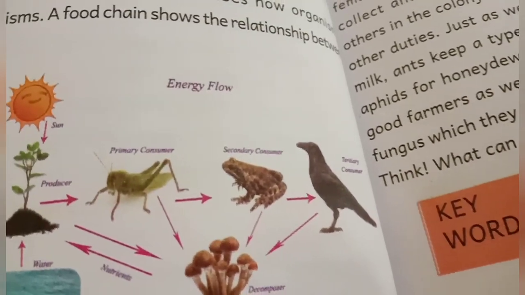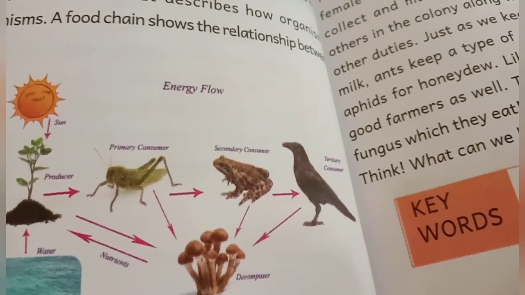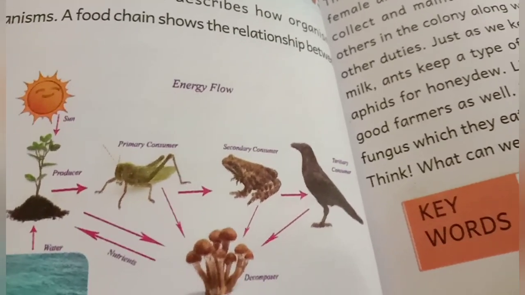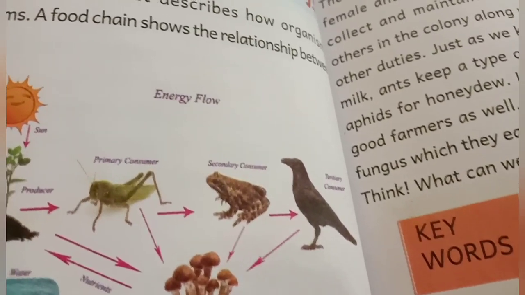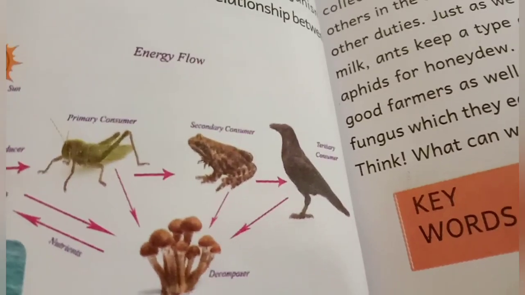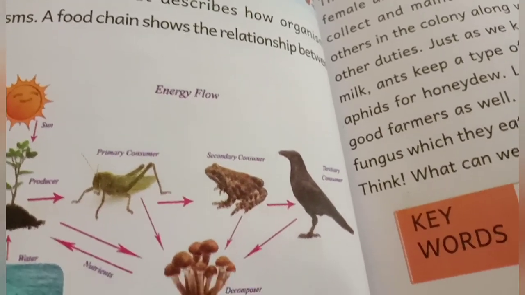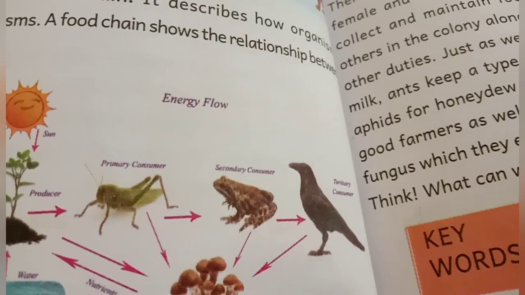Mushroom means bacteria or fungi which depend upon dead and decaying matter. And this crow is called a tertiary consumer, which depends upon the secondary consumer.